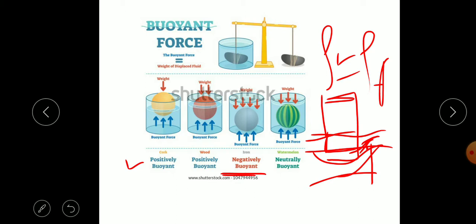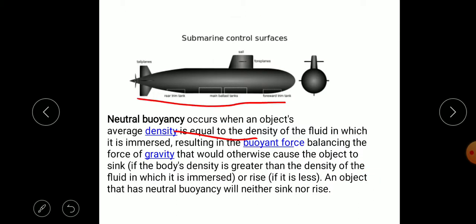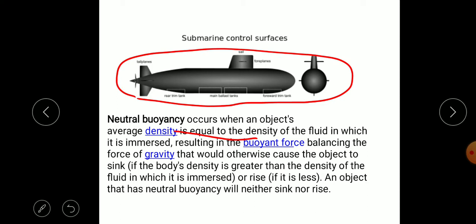So submarines, as we can see in the diagram, can stay inside the water because they are neutrally buoyant. Ballast tanks are used to maintain this: if the density is more, the object will sink, and if the density is less than the water, the object will float.